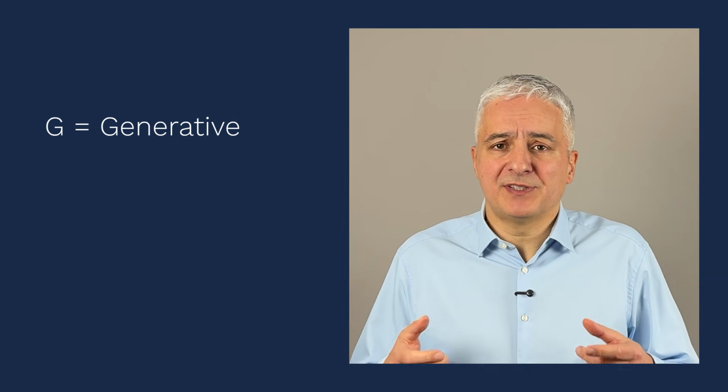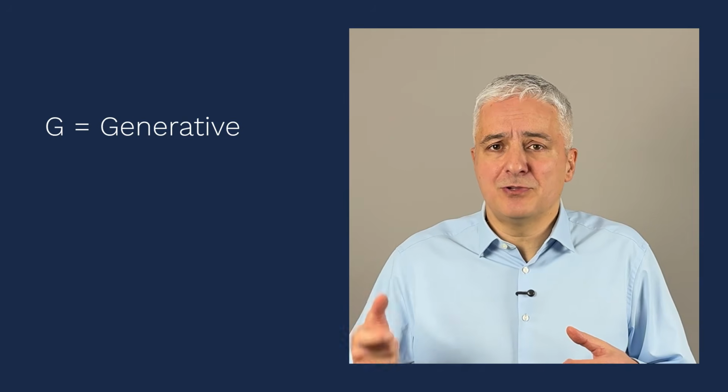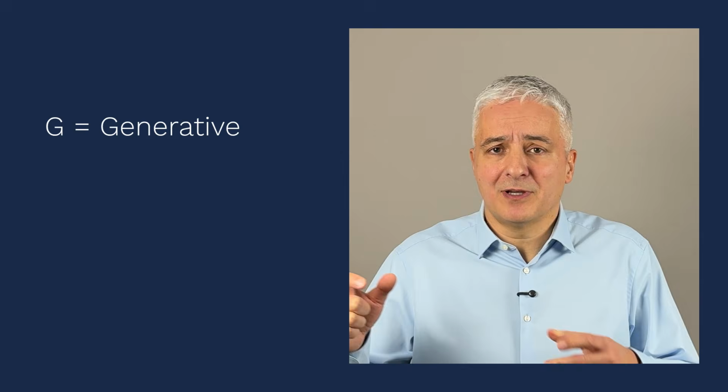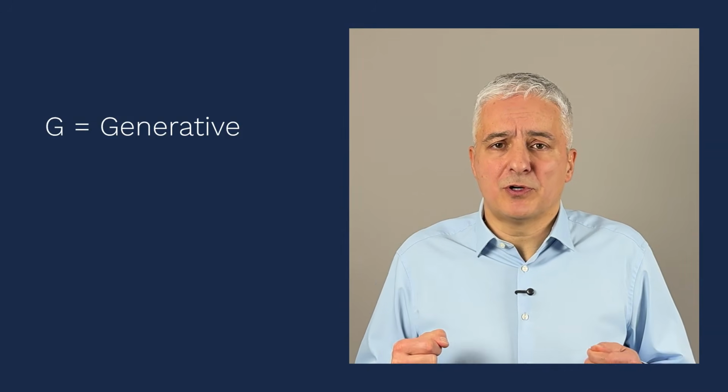Okay, let's first explore the concepts behind this G and P and T. So this G stands for generative, which means that GPTs are actually generating new text, and they are doing this by predicting the most likely next token based on previous tokens. Now, I'll explain what tokens are in a minute, but the important thing here is that GPTs are not actually searching through a database for certain facts. Rather, they are predicting the most likely next word, or let's say next answer, based on text or tokens that they generated previously.